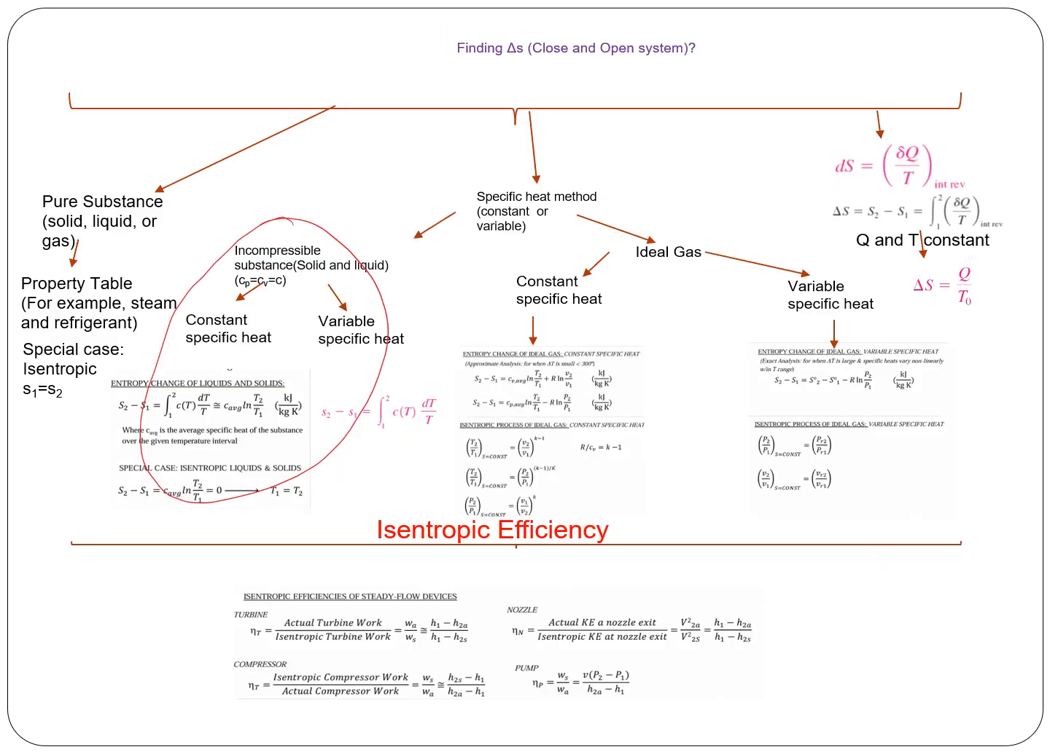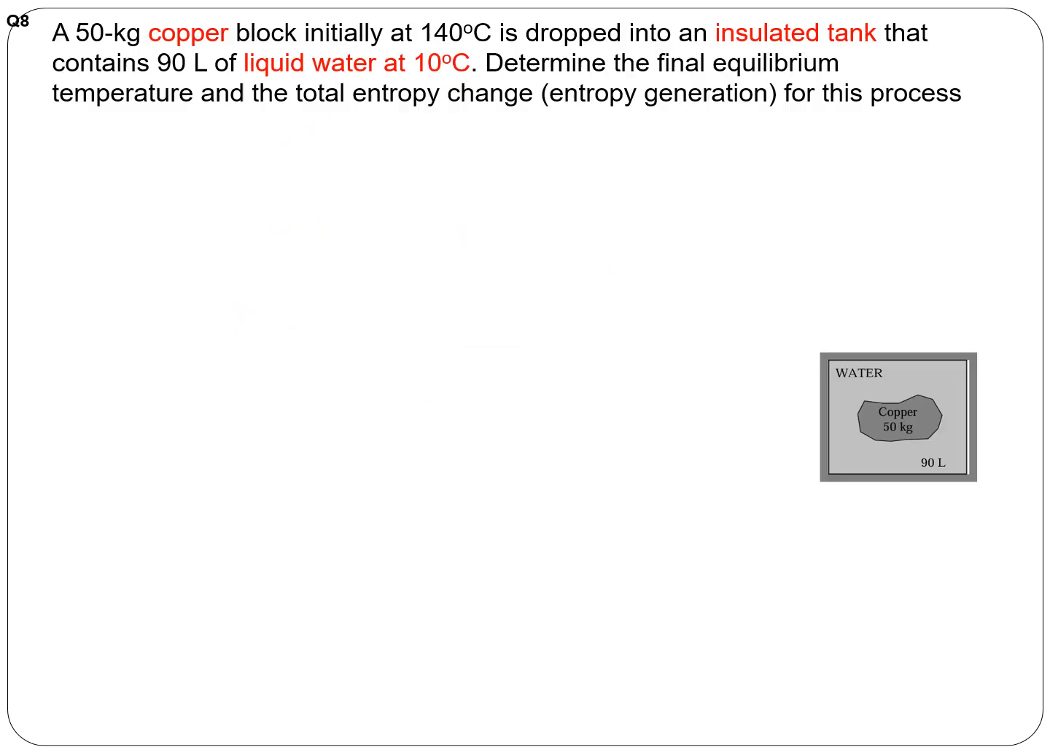Now I'll show you an example where we are using the specific heat method for an incompressible substance. It could be either liquid or solid. This is an example of a 50 kg copper block dropped in an insulated tank containing 90 liters of water. Determine the final equilibrium temperature.